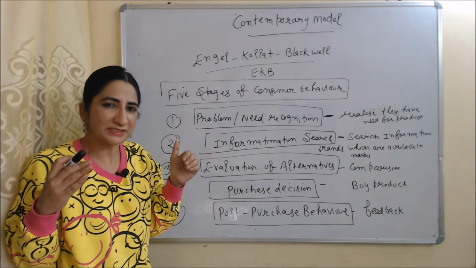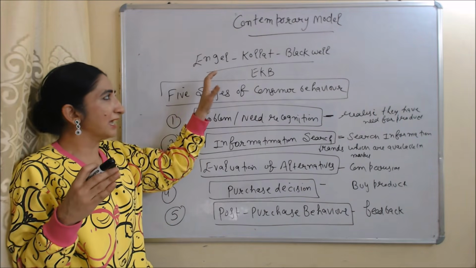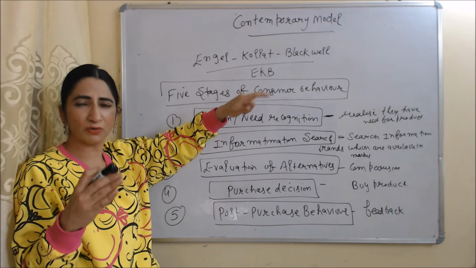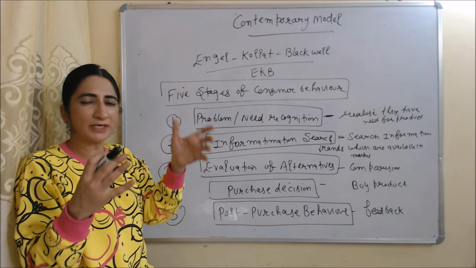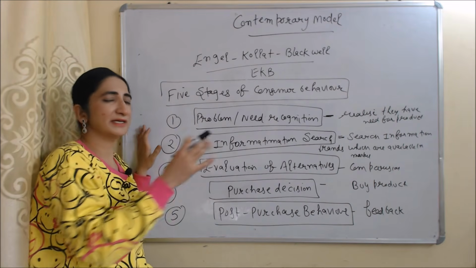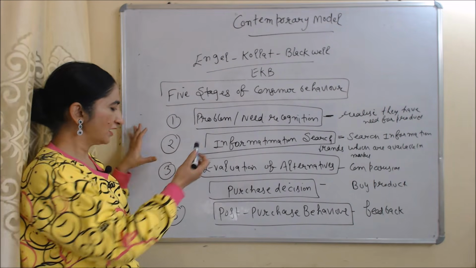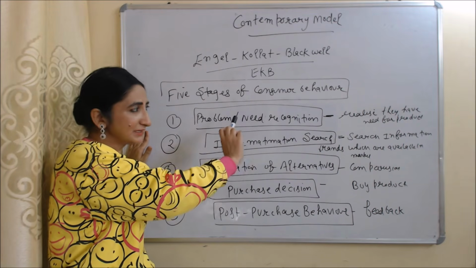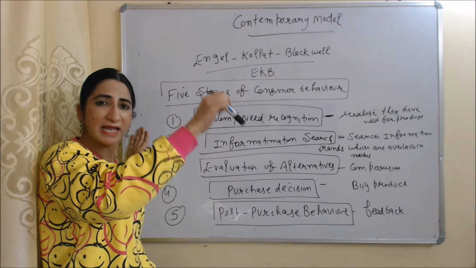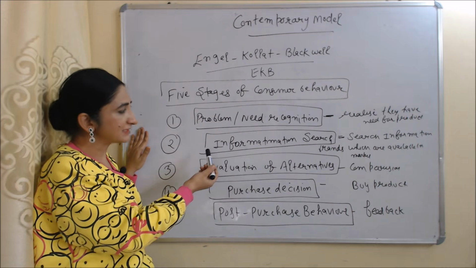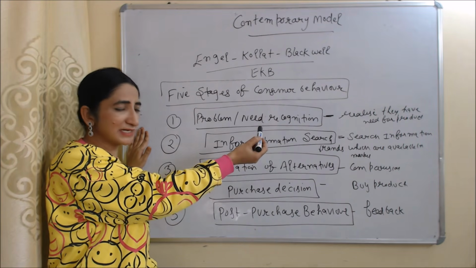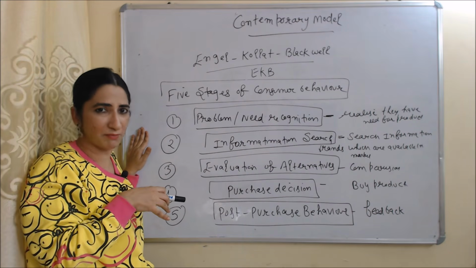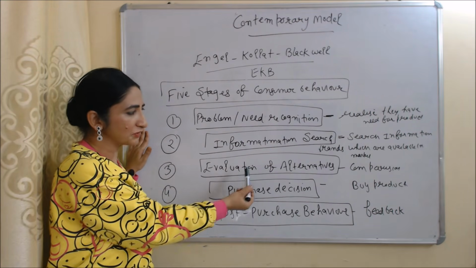Next contemporary model is Engel Kollat Blackwell model. In short, we can say the EKB model of consumer behavior. According to this model, consumer behavior basically divided into 5 stages. First stage is problem, or we can say need recognition. In this stage, consumer realize they have need for product. Second stage is information search. In this stage, consumer will search information about brands which are available in market. Third stage is evaluation of alternative.